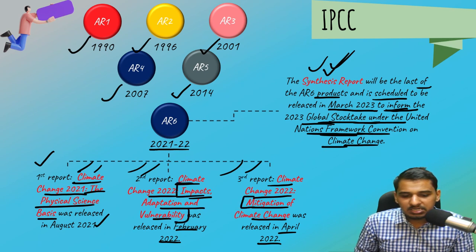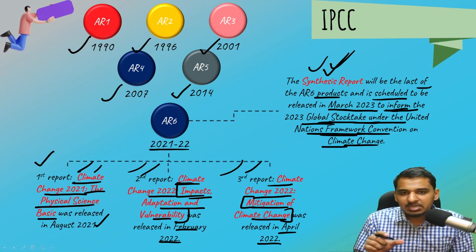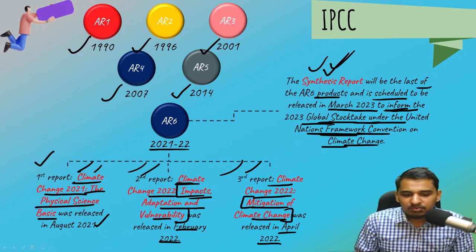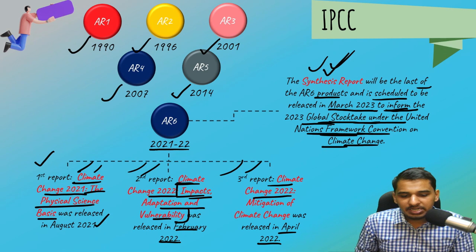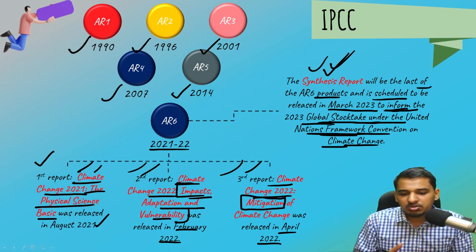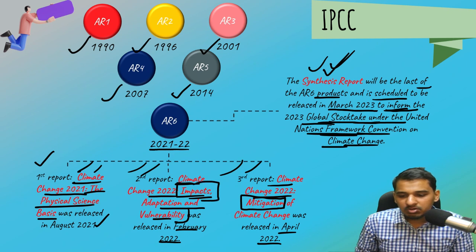The third one is mitigation of climate change. So if you can remember their name a little bit, even if you just remember the mitigation, because mostly it will be an objective type question. So you should just remember that the third report talks about mitigation, second report talks about impact, first report talks about physical science. So even if you can remember this much, it will be a good thing for you.